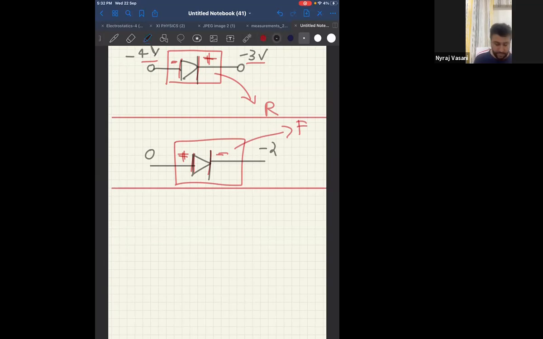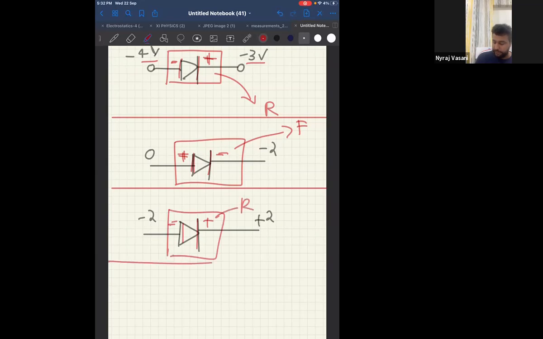Next. Plus 2 and minus 2. So plus 2 is more positive than minus 2. Therefore, this will be positive and this will be negative. Correct? Plus 2 will be more positive. Therefore, positive connected to negative, negative connected to positive. Therefore, again, this will be reverse biased.